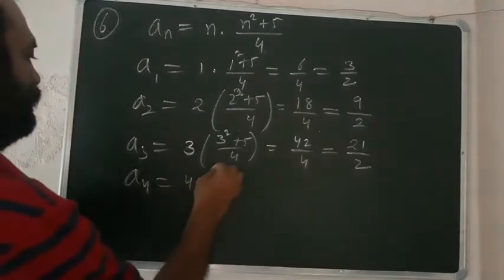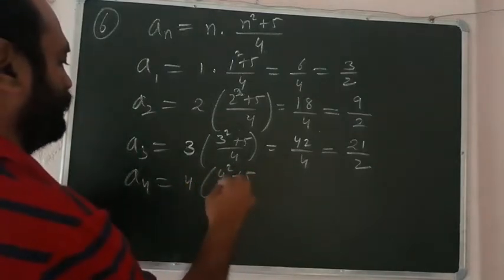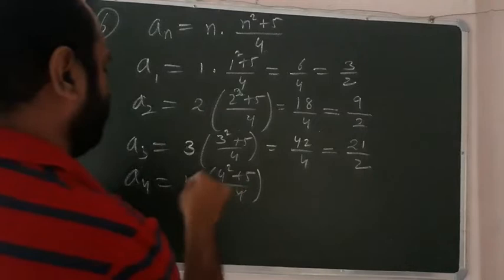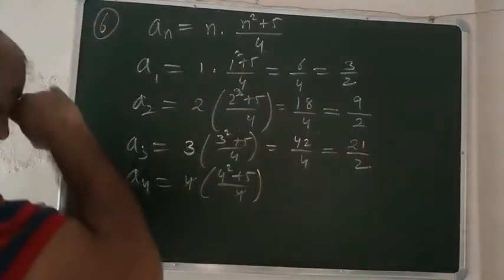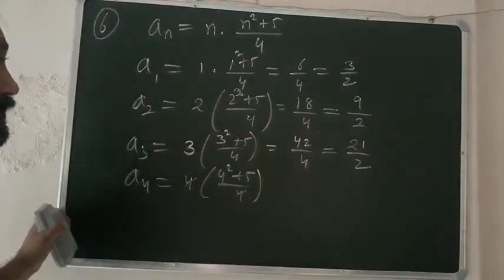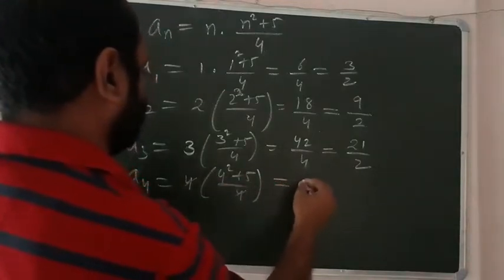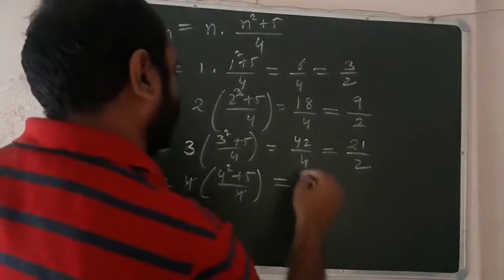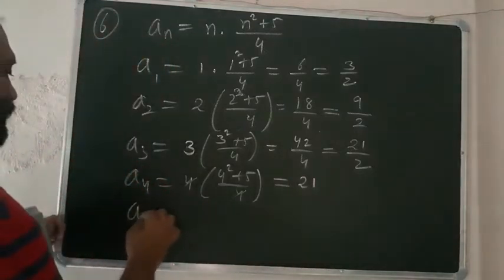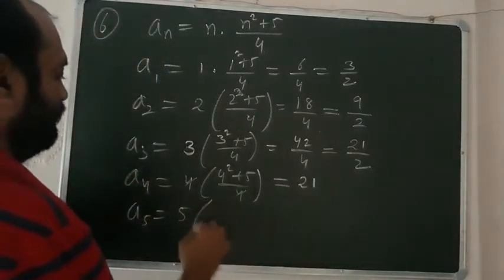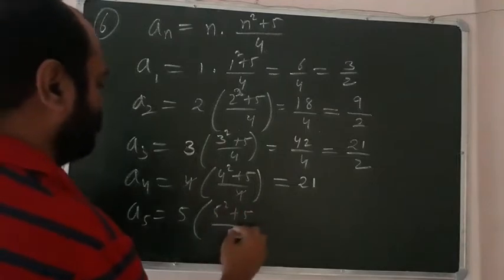Similarly, A4 is 4 into 4 square plus 5 over 4, so 4 will be cancelled. Clear? So this will be 21. Next is A5. A5 means 5 into 5 square plus 5 over 4.